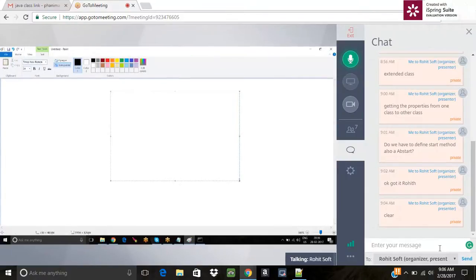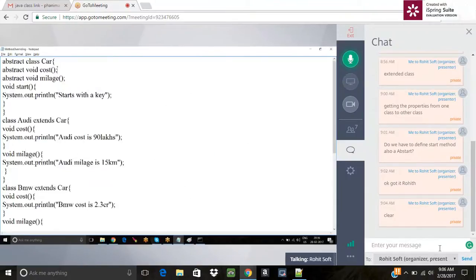A method which has a different implementation in the subclass, like cost is different for Audi and different for BMW, I have declared as abstract. And start, which has a common implementation for all the classes, is declared as a concrete method. So you have to understand this concept.